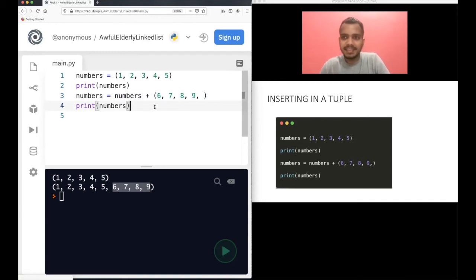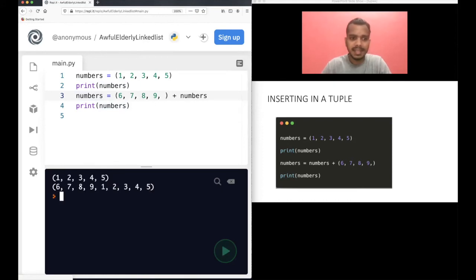So you see the difference here, right? You have been able to modify the tuple, if you see. But I told you initially that you cannot modify a tuple. But it's controversial. Of course, you cannot change this element or this element. But if you see, you can append elements. You can do this at the beginning also if you want to. You can also append it at the beginning. Run this code.